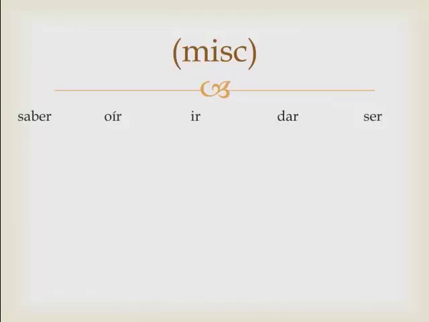Oír is to hear. Ir is to go. Dar is to give. And ser is to be. I am tall. I am smart. I am from the United States. These are the five. Let's look at how they change irregularly.